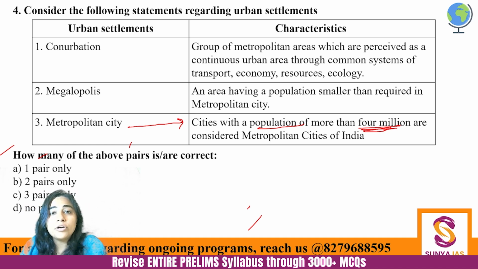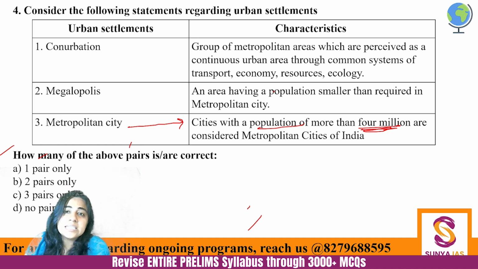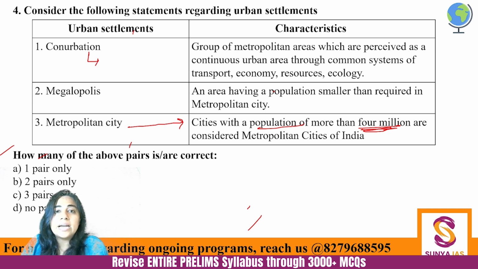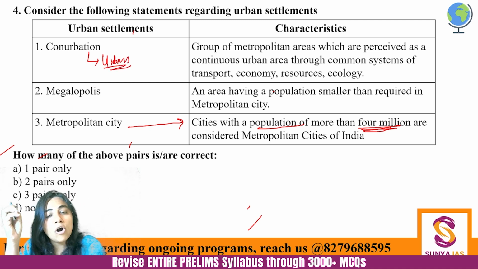Now, conurbation. Basically, conurbation is this overall area. It's a large area of urban settlement. Just like we studied the previous one, which was urban agglomeration, similarly, a conurbation is there. Conurbation is again an urban area, and it results from the merging of previously existing towns or cities.